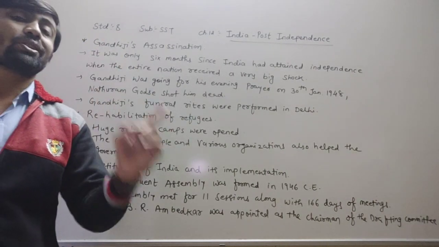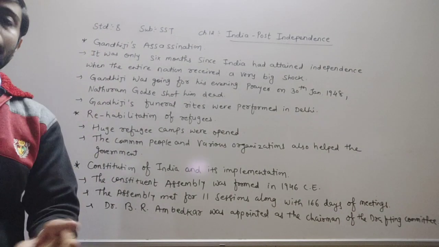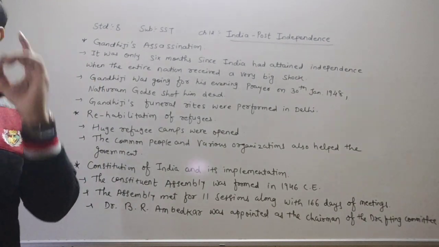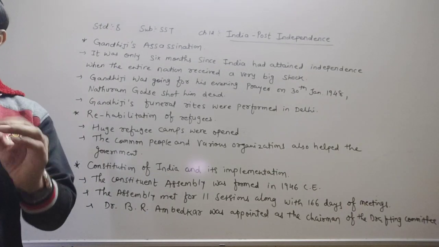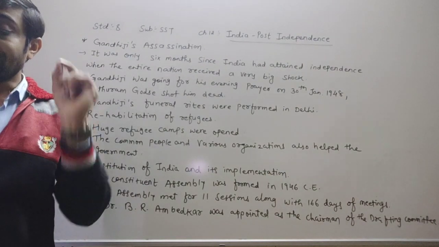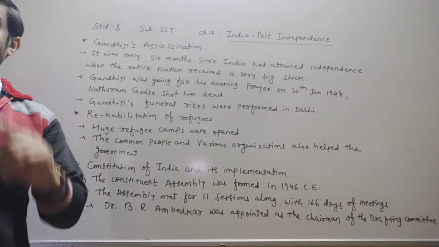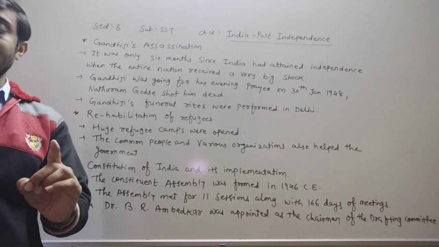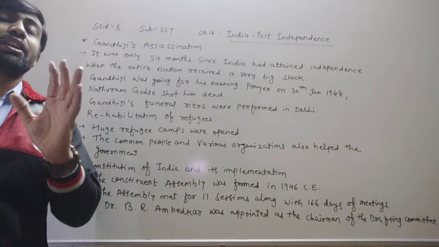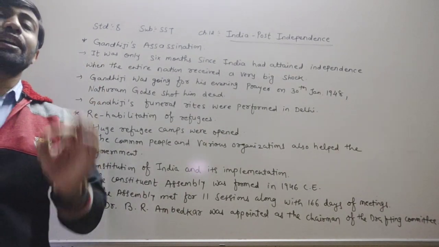The Constitution was prepared and passed by the Constituent Assembly, and it was implemented on 26 January 1950. This was the day when actual power was vested in the people. So what happened then, dear children? Our constitution was implemented in India on 26 January 1950. So every year, 26th January is celebrated as Republic Day, whereas 15th August is celebrated as Independence Day.